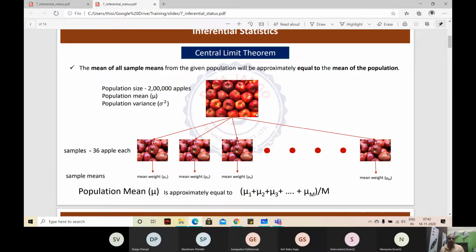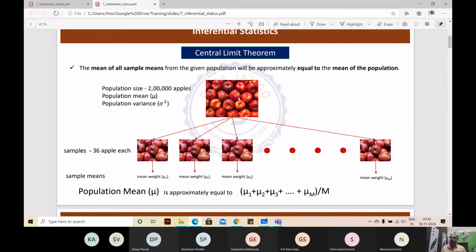Did you get the problem statement? I wanted to know the average weight of the apple produced in a state. Can I take each apple harvested in the state, weigh it and take an average? No, right? It's not possible. So practically impossible. So how to know that?